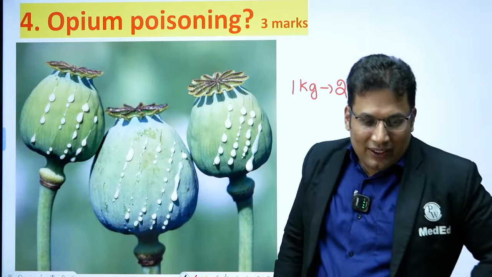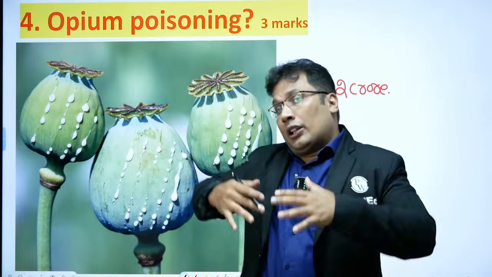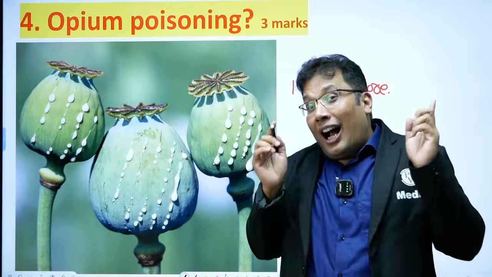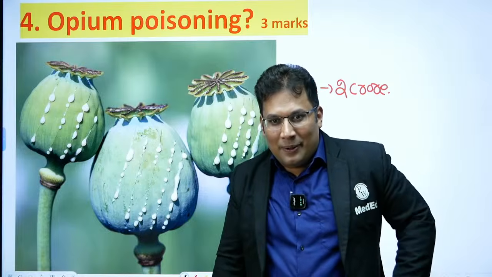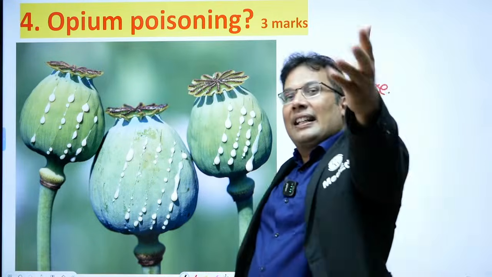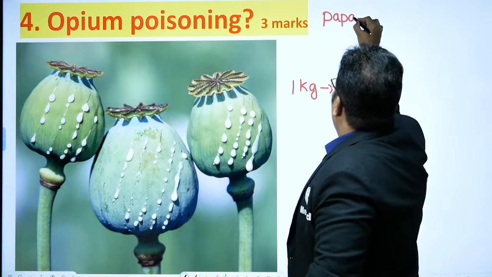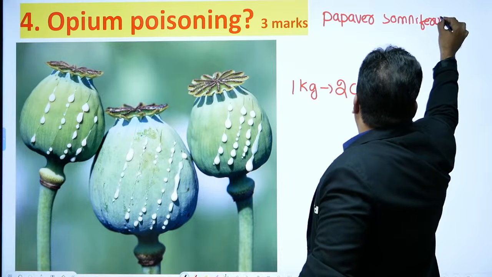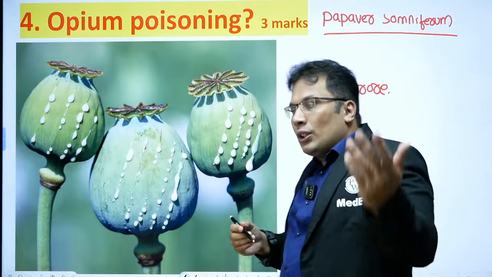Quickly tell me. If you cultivate this, 1 kg, 2 kg, you will get a lot of money. So you can cultivate, no? Why not? Can anyone tell me under which act it is punishable? Yes, this is illegal under the NDPS Act. Excellent answer. This is Papaver somniferum, in simple words known as the opium plant.